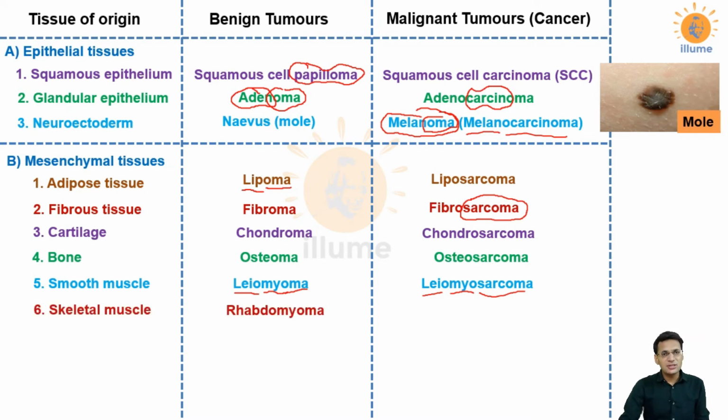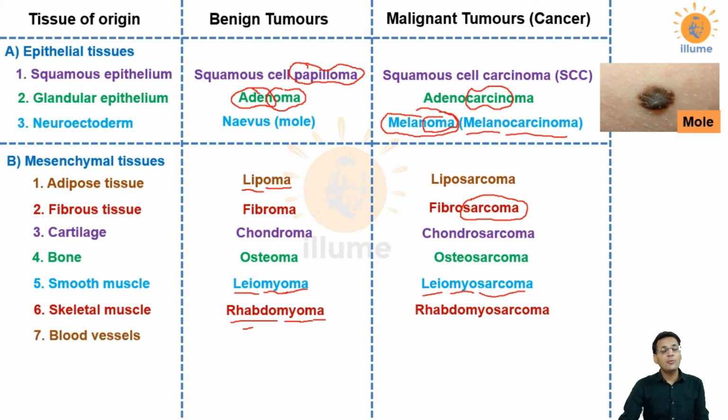Similarly, for skeletal muscles, the prefix used is rhabdo. So the benign tumor would be called rhabdomyoma. Rhabdo is skeletal, myo is muscle, and oma is benign tumor. Its malignancy would be called rhabdomyosarcoma.